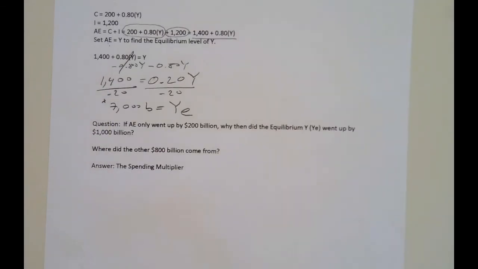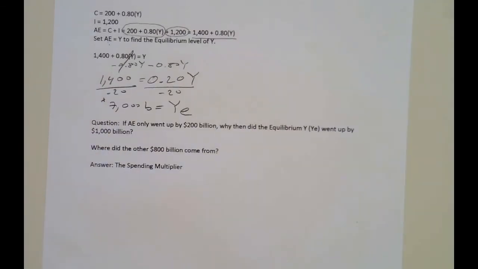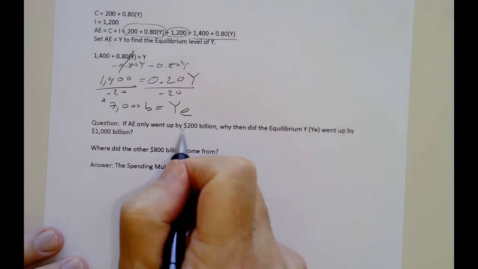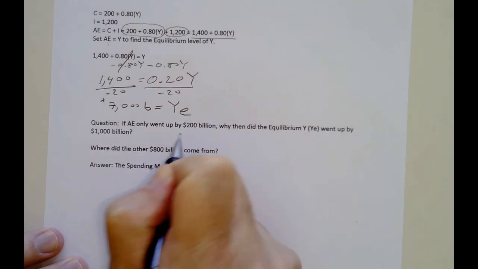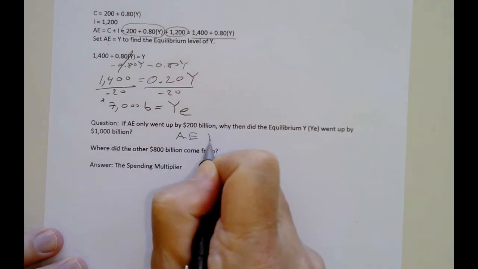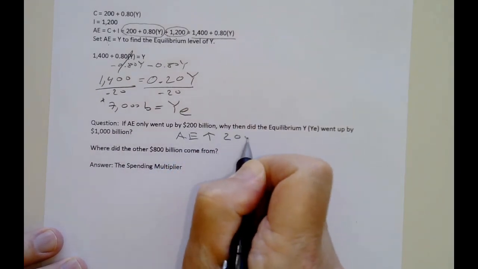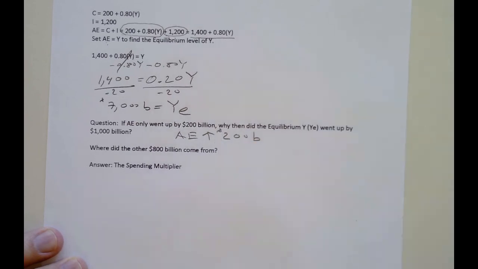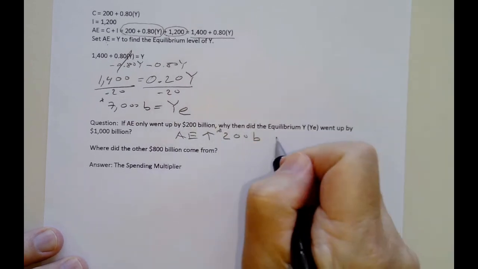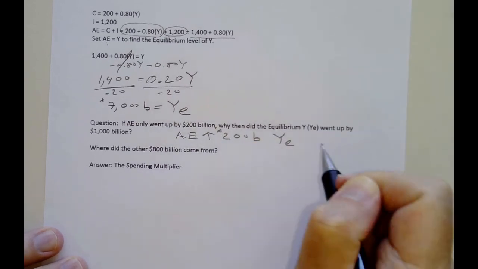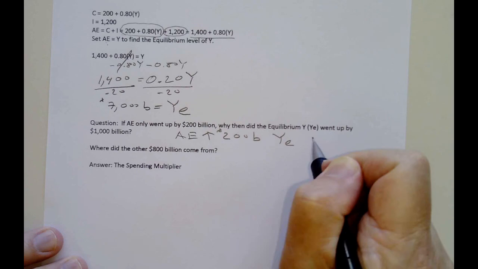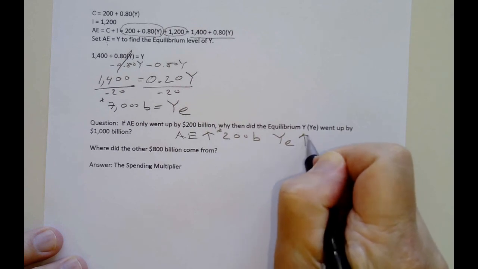So my question is, we changed one thing. We increased investment by 200 billion, which means aggregate expenditures went up by 200 billion. However, equilibrium income did not go up by 200 billion. Equilibrium went from 6,000 to 7,000.